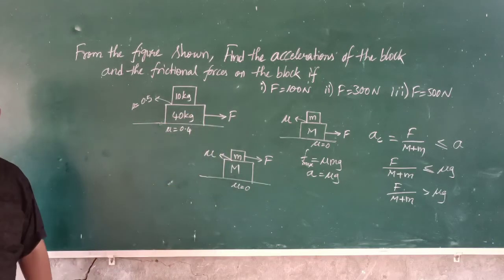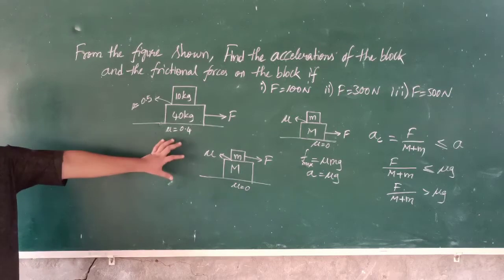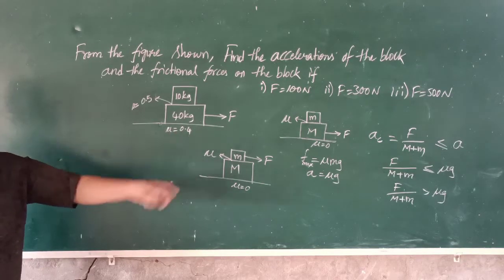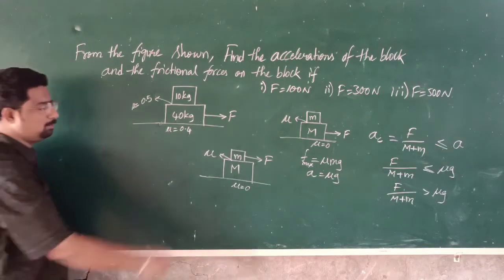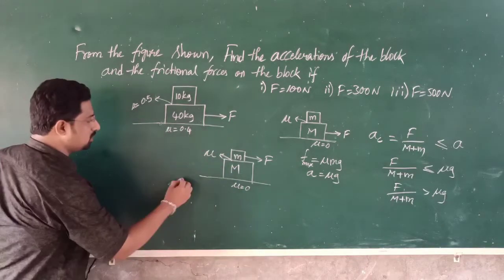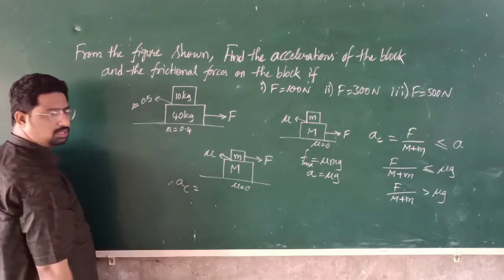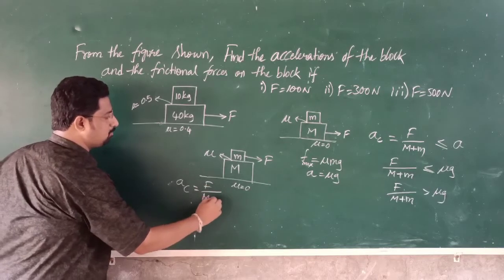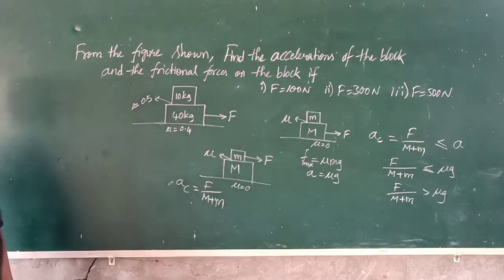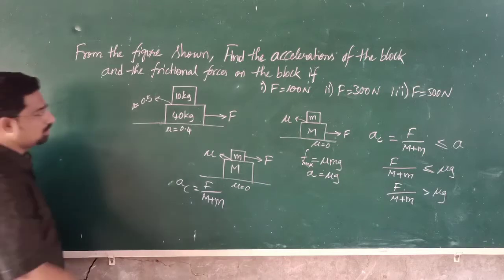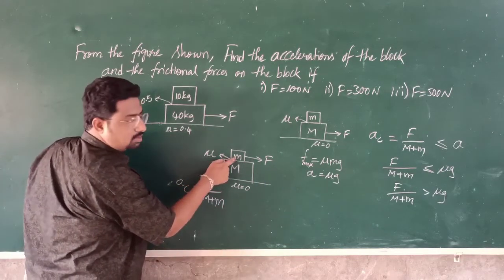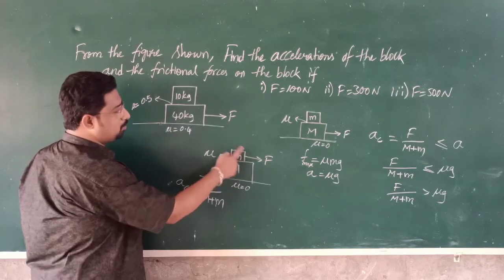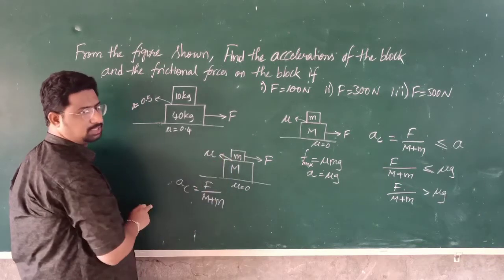In this case also, first we have to assume that the system is moving, that is, both the bodies are moving together so that they will have a common acceleration. So A common is equal to the net force F by capital M plus small m. Here we are applying the force on the upper block and both the bodies are moving. We have assumed like that.